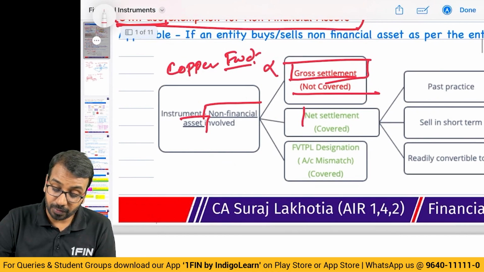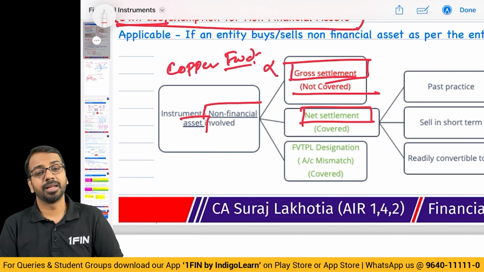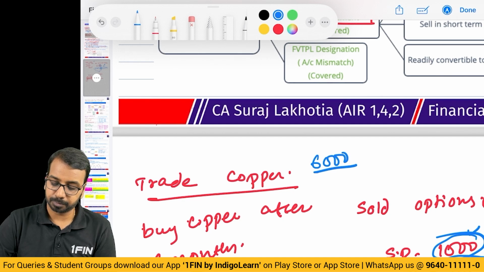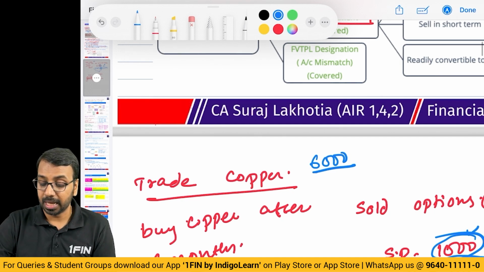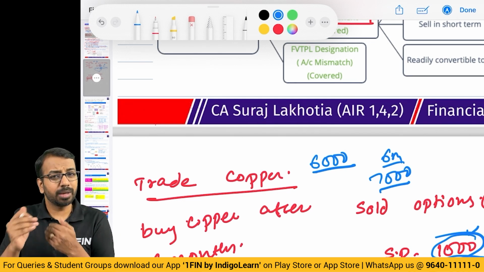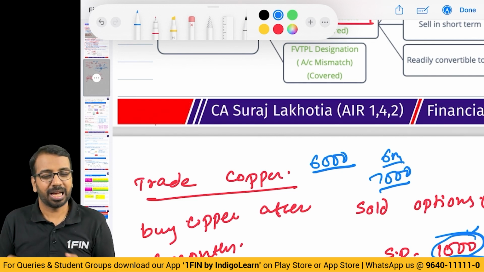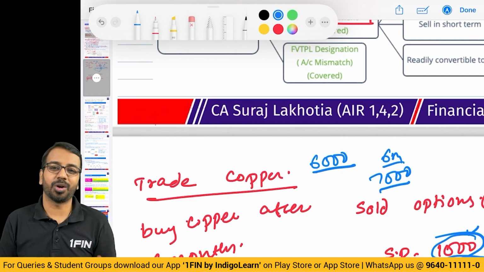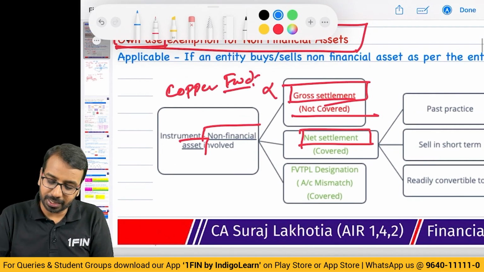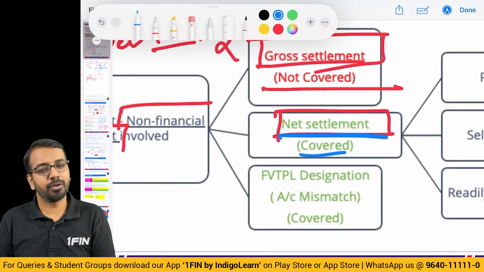Whereas, if I have a practice of net settlement, sir, what is the meaning of net settlement? So, say when I purchased copper, prices were 6,000. After 6 months, the price went up to 7,000. Now, if the price went up to 7,000, do I gain or do I lose? I gain. So, what I tell the seller is, see boss, I have gained 1,000. You pay me that 1,000, let us close out the contract. If that happens, then we call it net settlement. If it is net settlement, then it is covered under accounting for financial instruments.